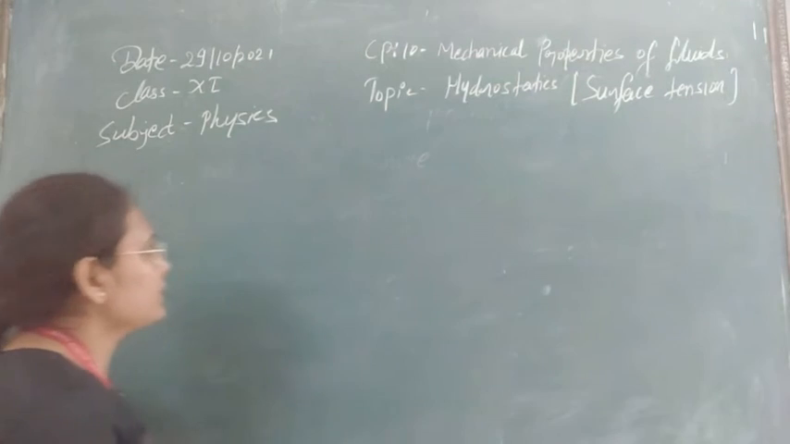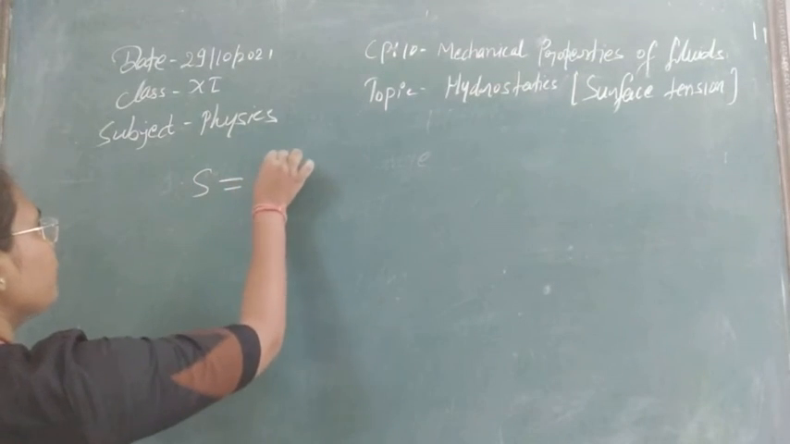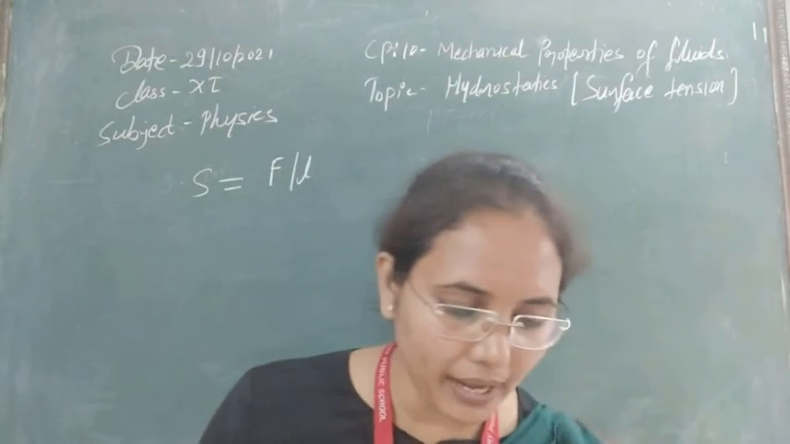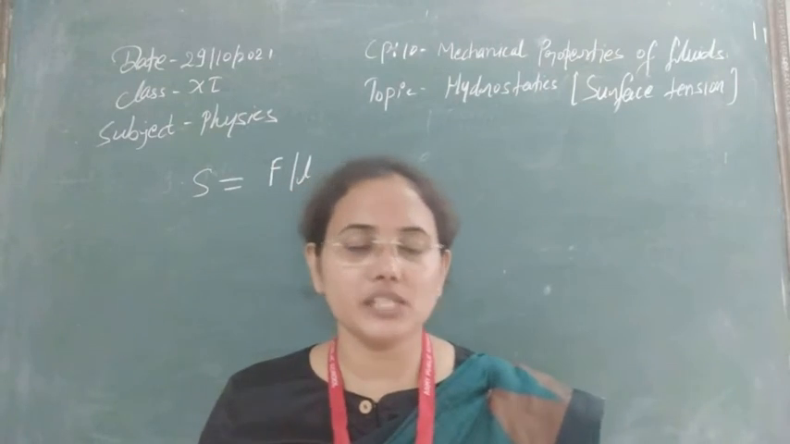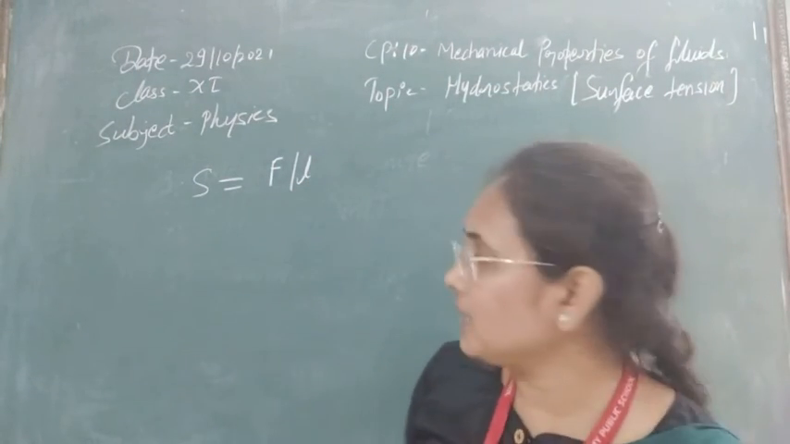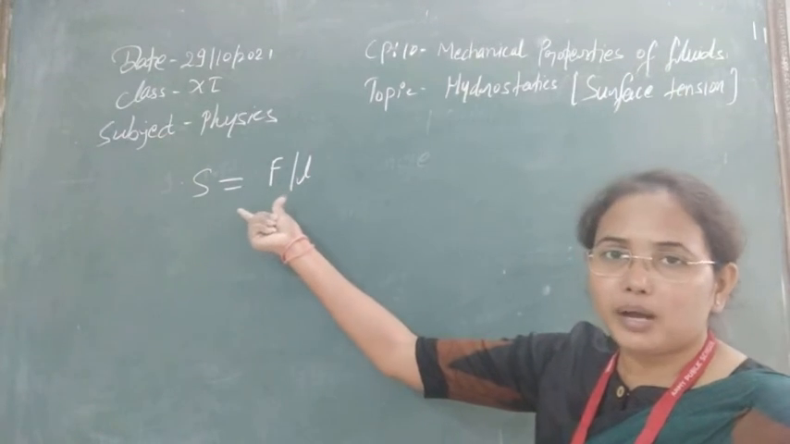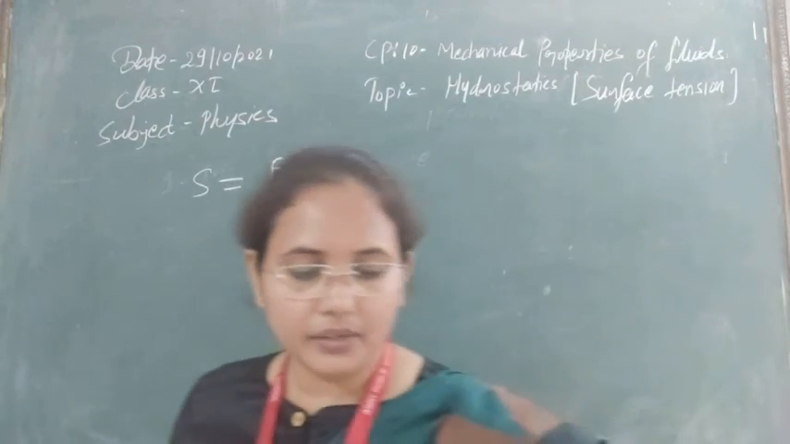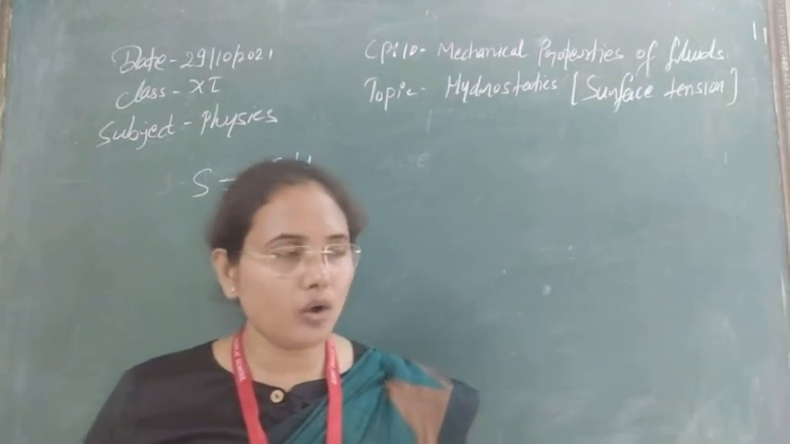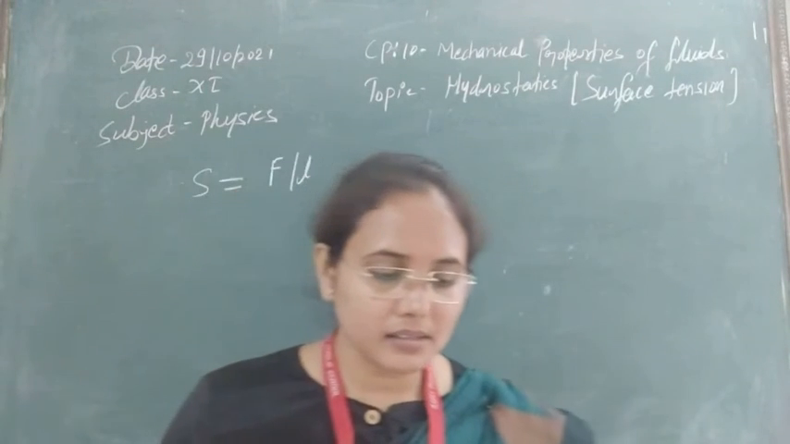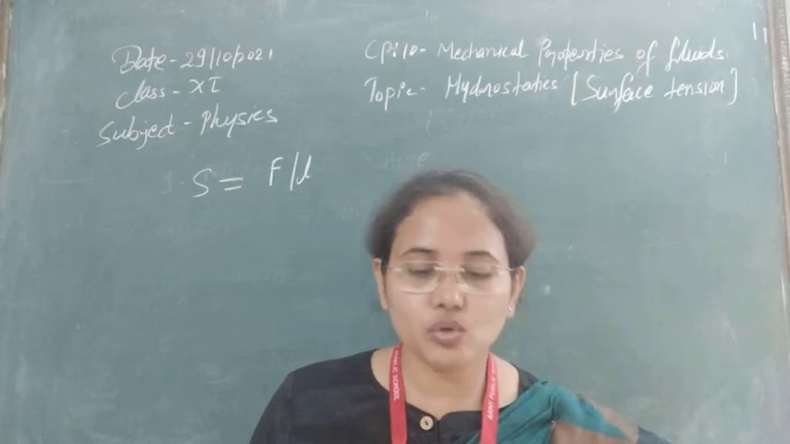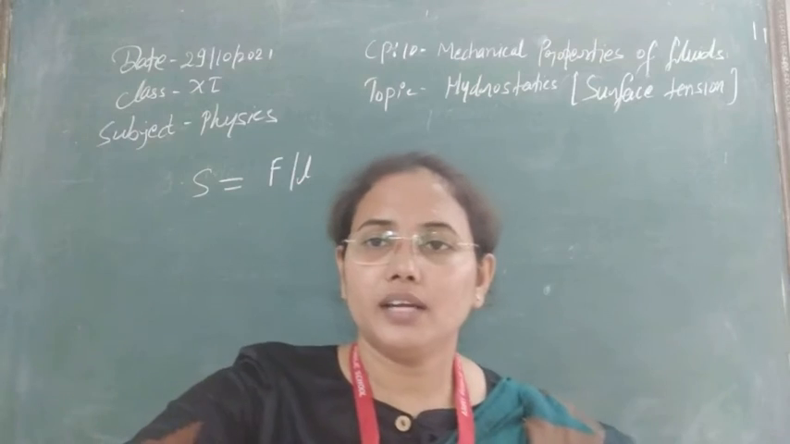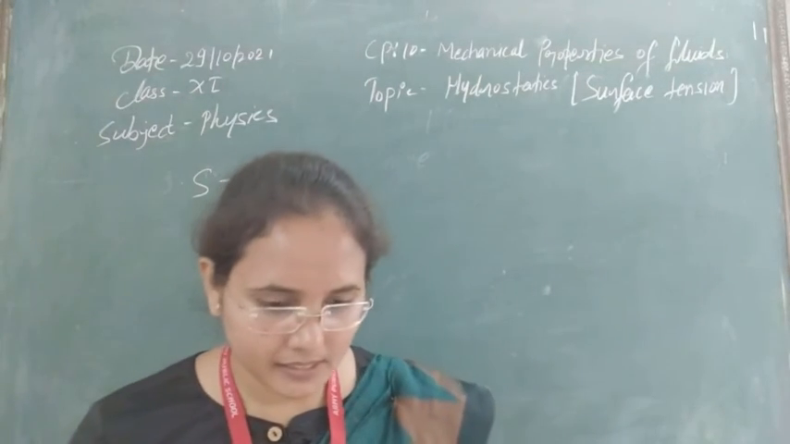So simply, surface tension in one word: the force acting on unit length is known as surface tension. So S is equal to F by L. Now let's see the unit of surface tension. F is force, L is length, so the unit is Newton per meter, or dyne per centimeter. These are the units of surface tension. Also, surface tension is a scalar quantity, because it has no specific direction; for a given liquid, the surface tension acts in all possible directions.